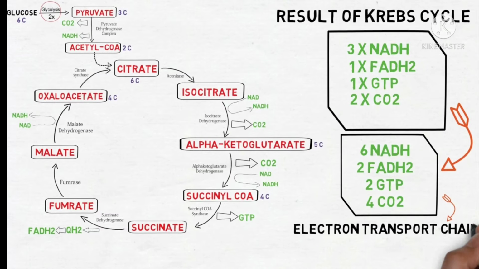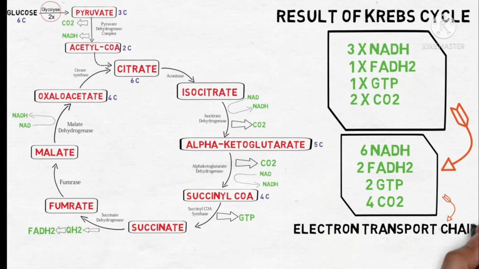Now succinate is converted to fumarate with the enzyme succinate dehydrogenase. Here the enzyme succinate dehydrogenase is FAD linked, so FAD is reduced to FADH2. Now this fumarate is converted to L-malate with the enzyme fumarase, and one molecule of water is released. Finally, malate is converted to oxaloacetate with the help of the enzyme malate dehydrogenase. Here once again NAD is linked with this enzyme, so NAD is reduced to NADH.